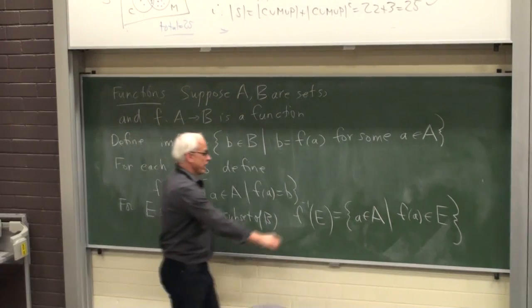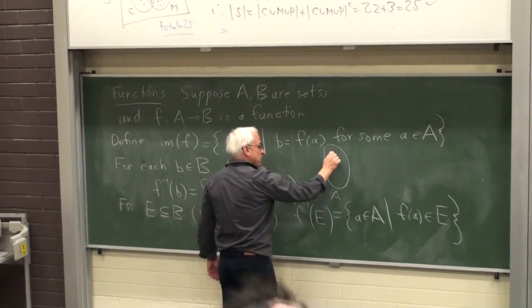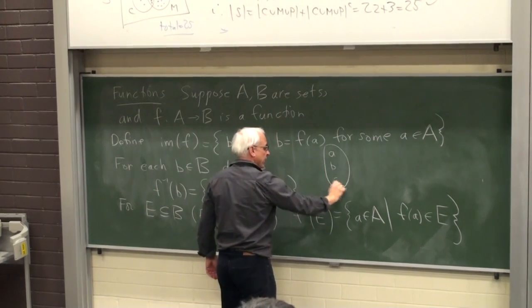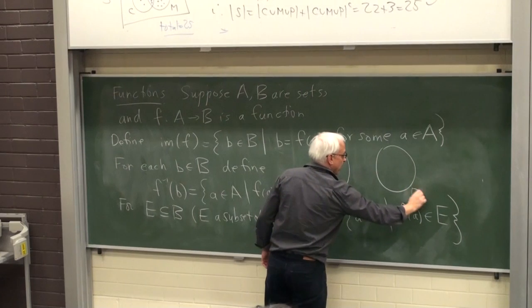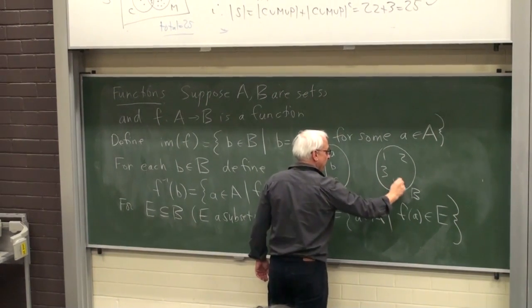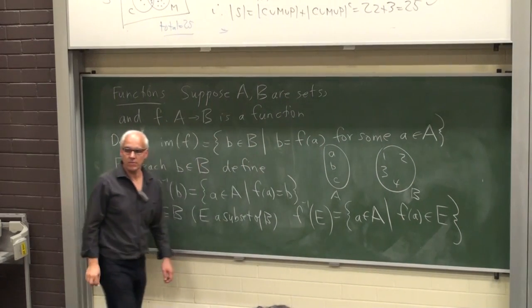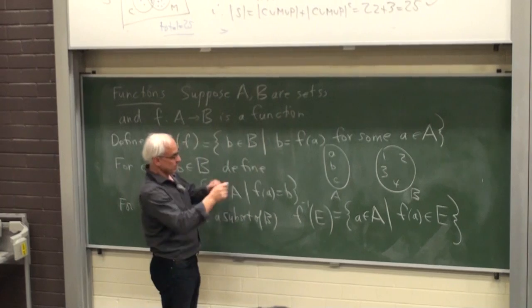So let me illustrate it with a toy example right here. So here's a set A, and it's going to have elements a, b, and c. And over here is a set B, whose elements are 1, 2, 3, and 4. And I'm going to define a function, f, from A to B, just with some arrows.